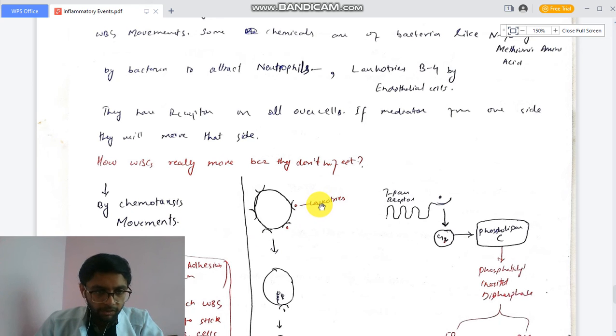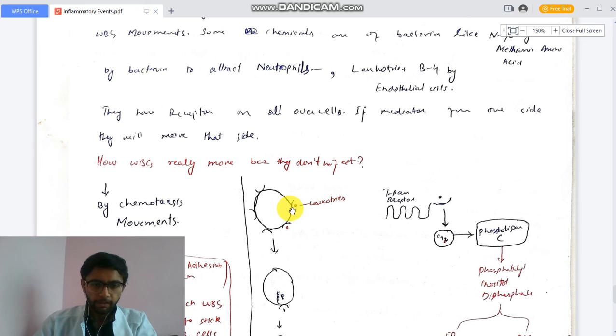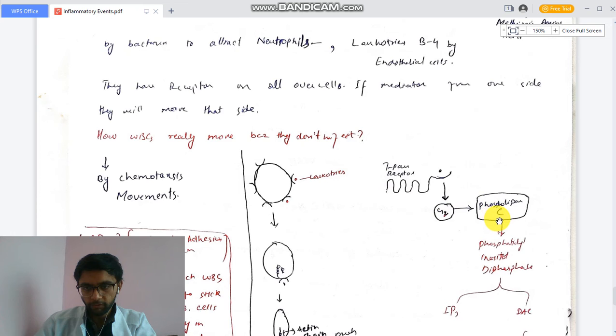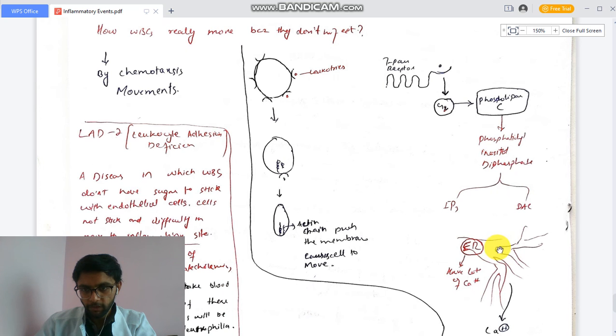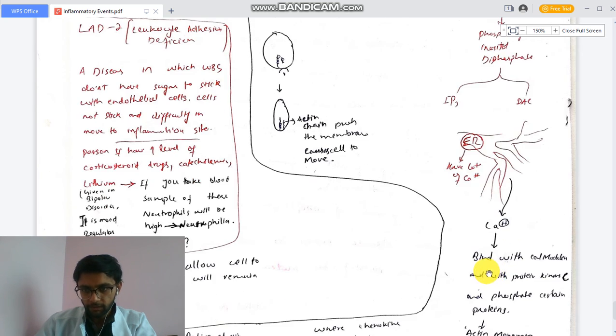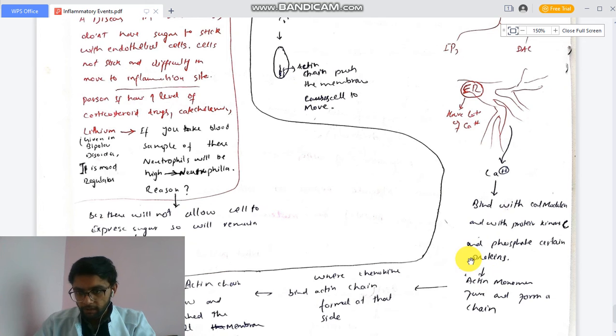For example, a leukotriene or chemotactic factor or some signal molecule binds to the neutrophils. In the neutrophils there is a serpentine receptor, a Gq protein receptor. The Gq protein is stimulated, which stimulates phospholipase C. This acts on phosphatidylinositol diphosphate, which gives IP3 and DAG. IP3 causes the endoplasmic reticulum to release calcium. Calcium binds with calmodulin and with protein kinase C and phosphorylates certain proteins. These proteins are actin proteins. We know that actin protein helps in movement of these cells.